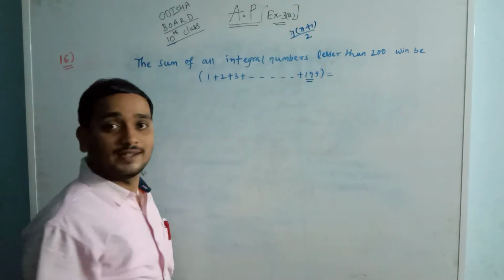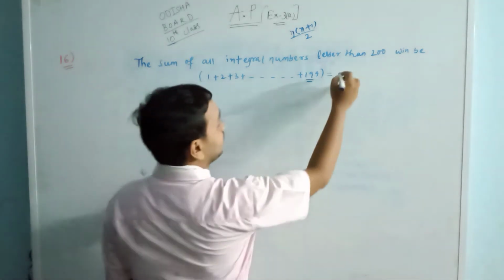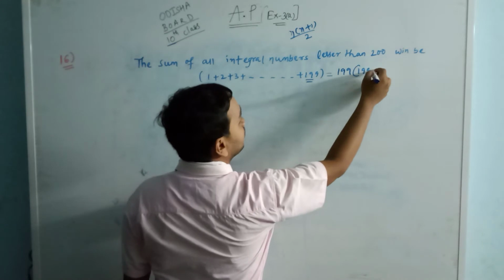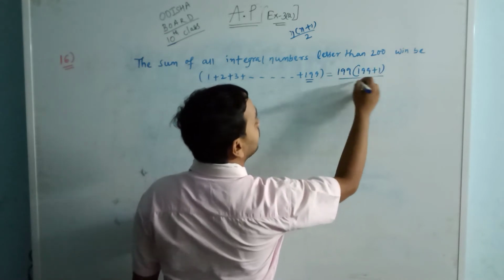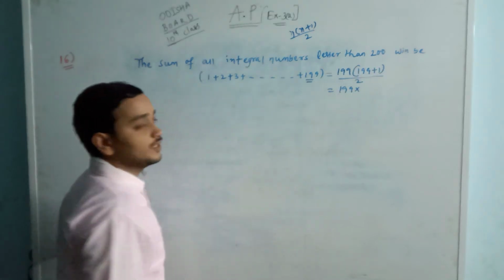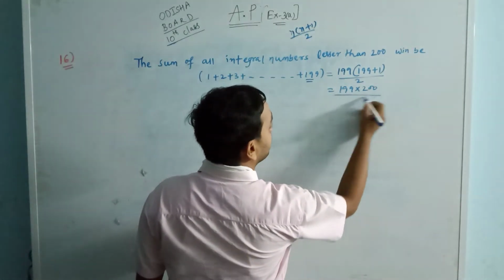Here, what is n? n is 199. Then by the formula, 199 into 199 plus 1, that is 200, by 2.